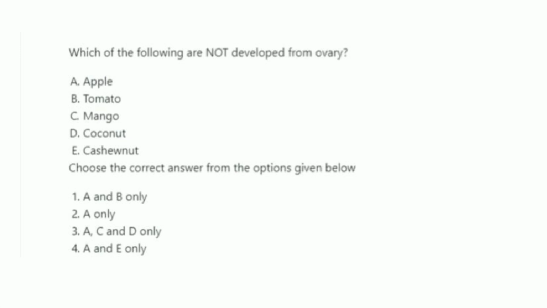From this, the right one is option 4, A and E only. That is, apple and cashew nut are not developed from ovary. They are developed from thalamus. So the right one is option 4, A and E only.